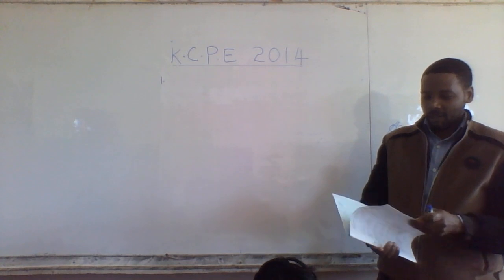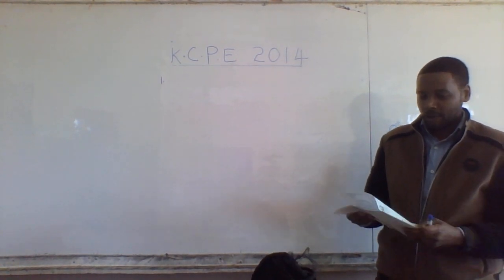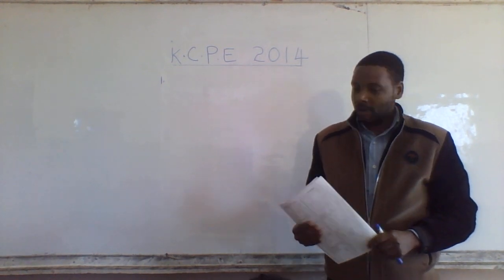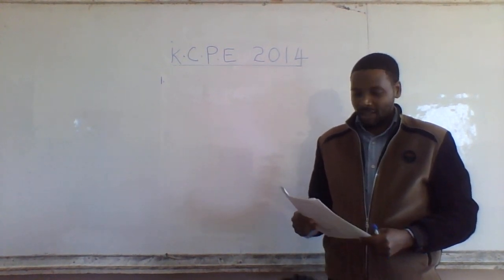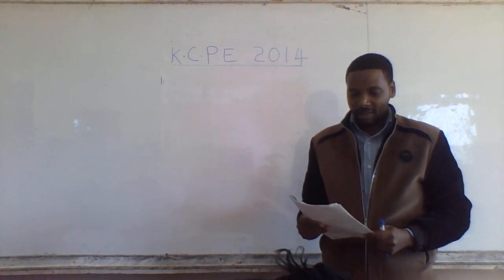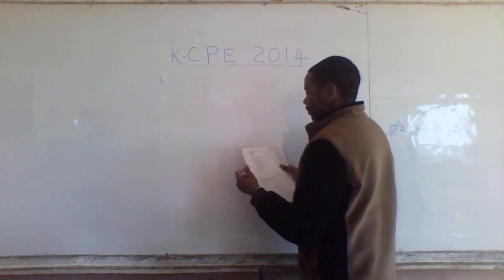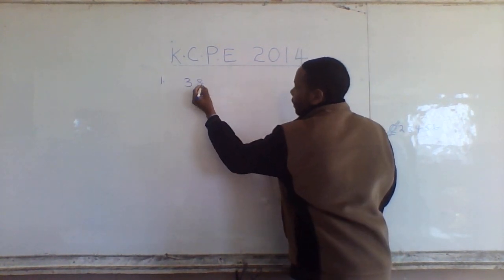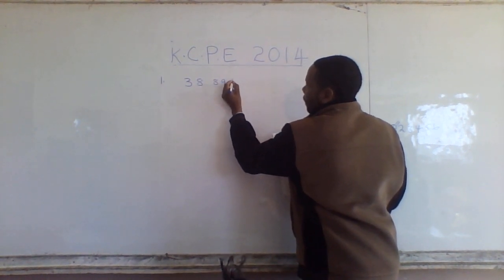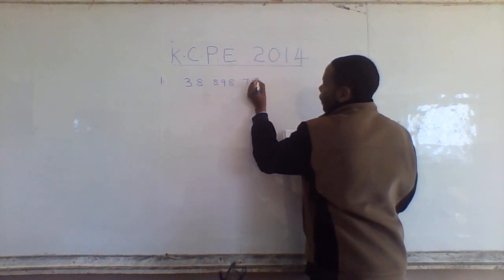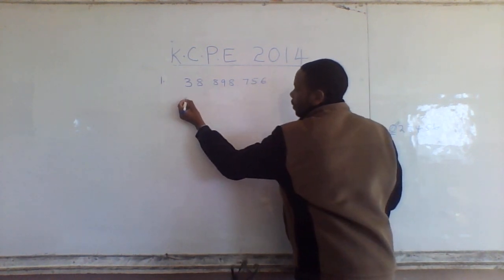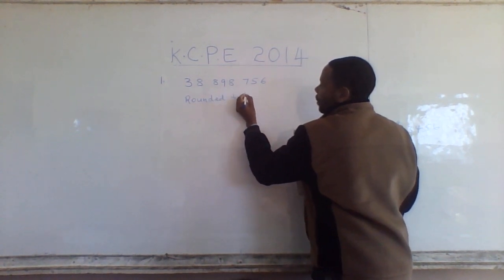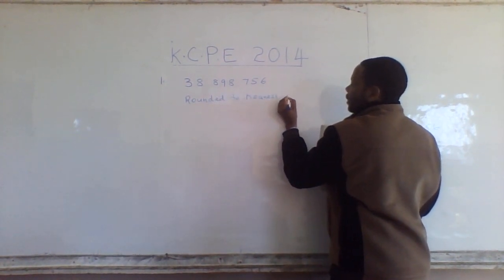Today I'm very excited to take you through the KCPE 2014 paper from number 1. Those who have their booklets, get them ready so that we go through the questions. Read number 1. In a certain country, the population was 38,898,756. What was the population to the nearest 10,000?